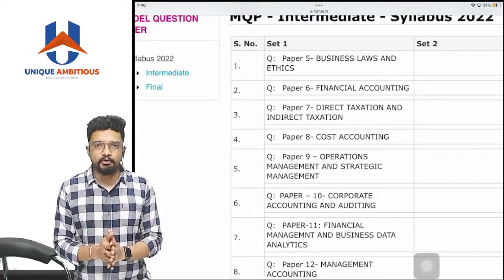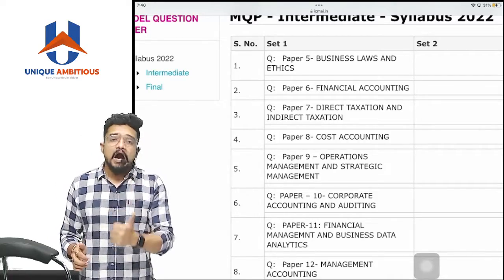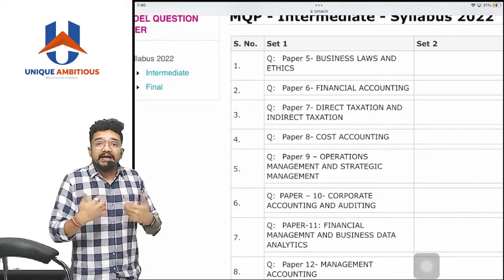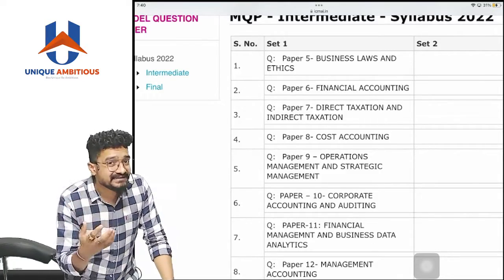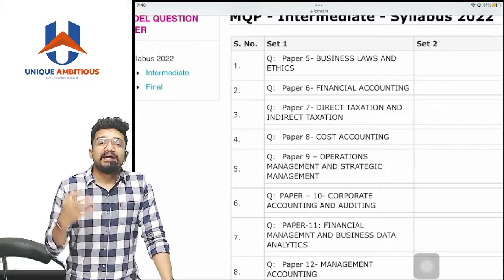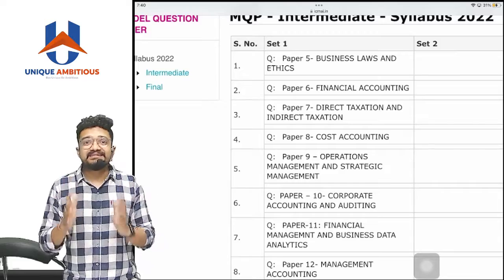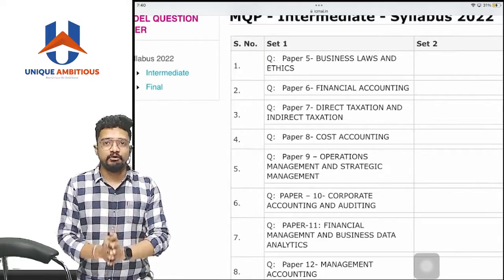This will help you in analyzing your preparation: how much you have done, how much is yet to be done, whether you are able to write properly, whether your answer comes with the technical words, and whether it satisfies the suggested answers given by the Institute. So this is the best tool to revise and evaluate your performance.